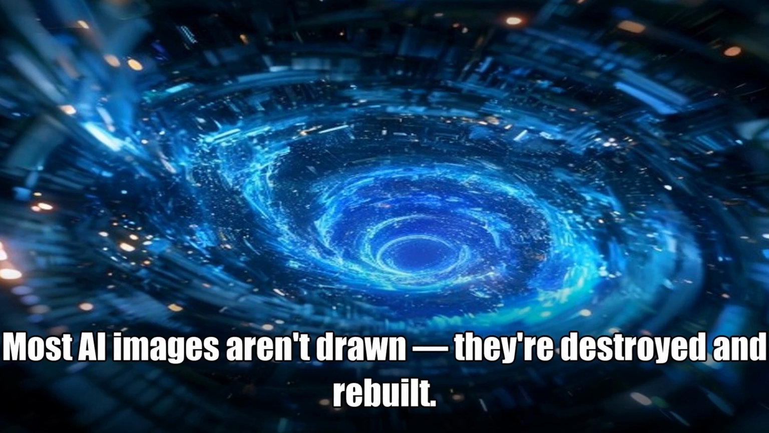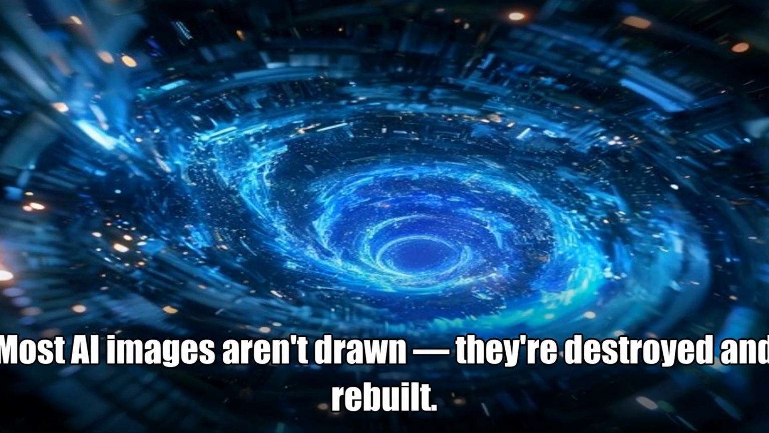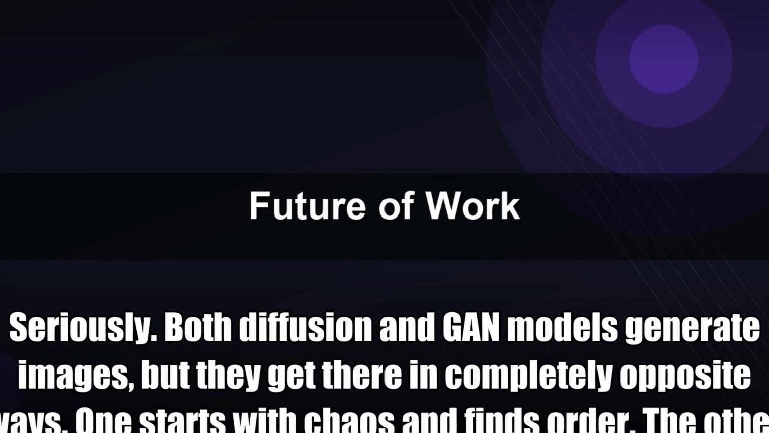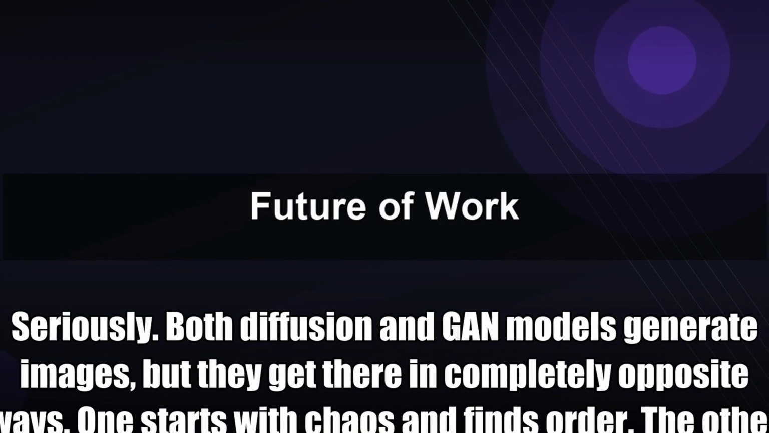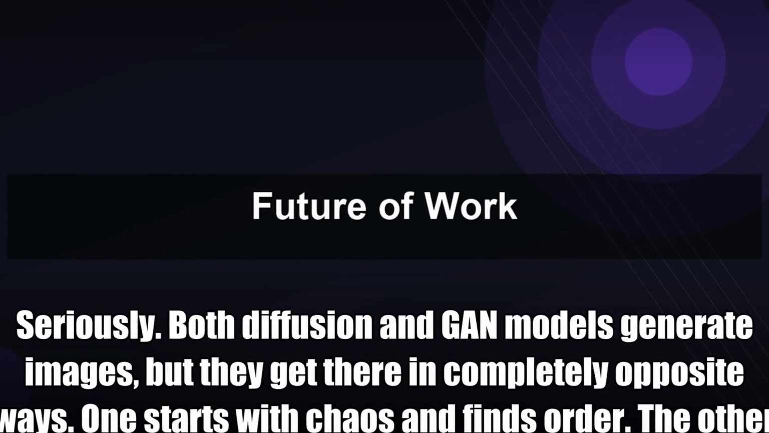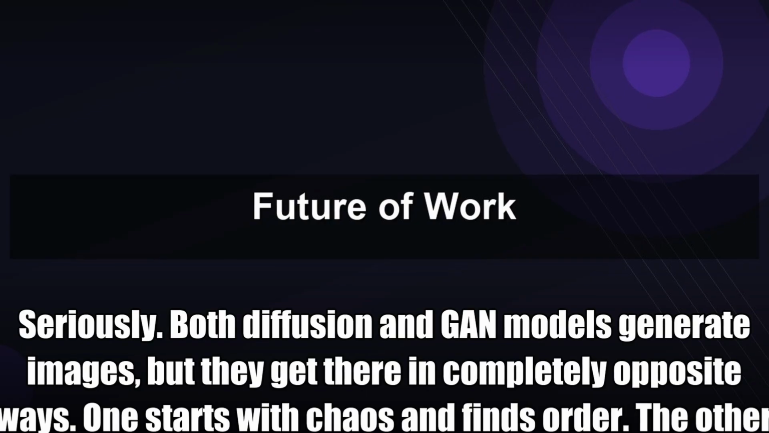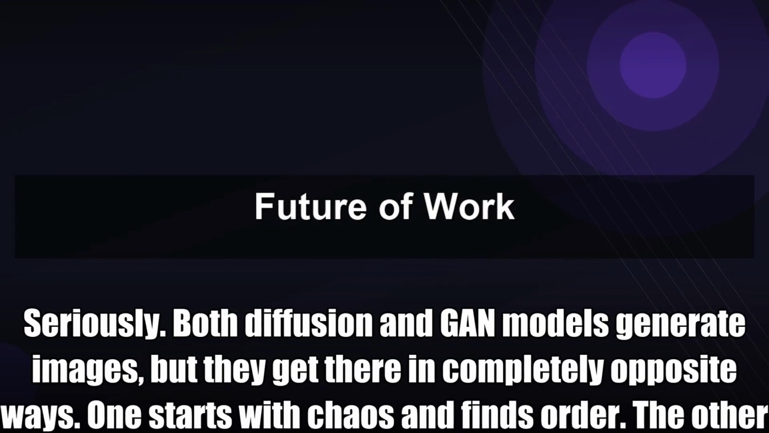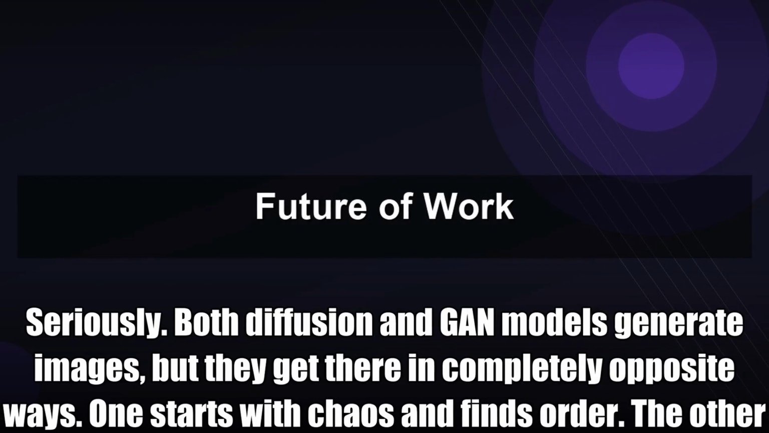Most AI images aren't drawn, they're destroyed and rebuilt. Seriously, both diffusion and GAN models generate images, but they get there in completely opposite ways. One starts with chaos and finds order. The other pits two neural networks against each other in a fight. Same output, totally different battle happening under the hood.